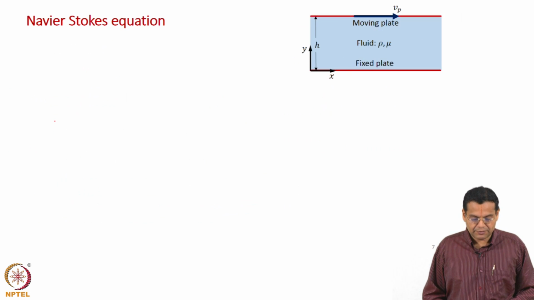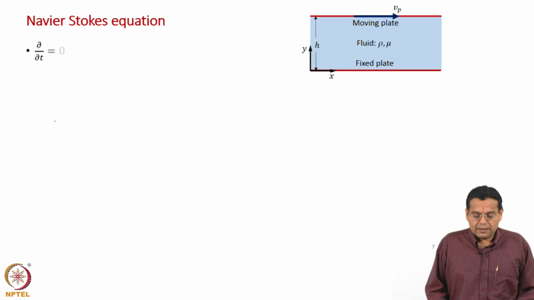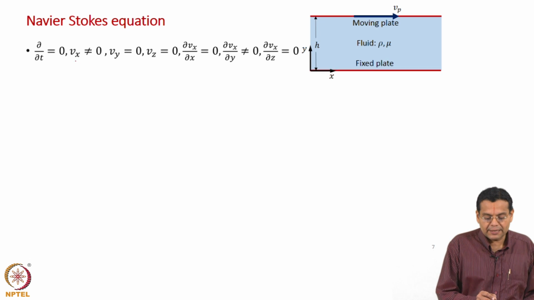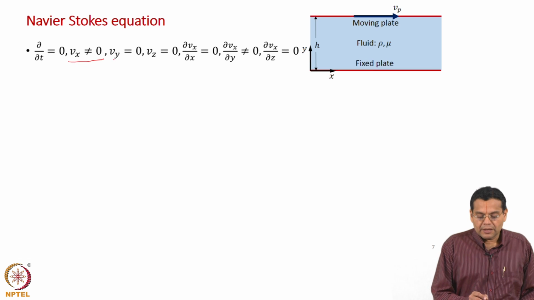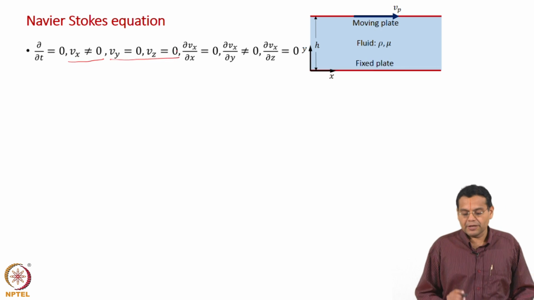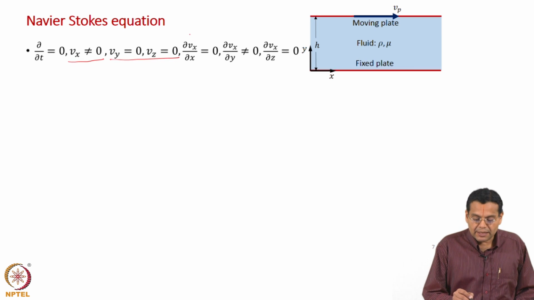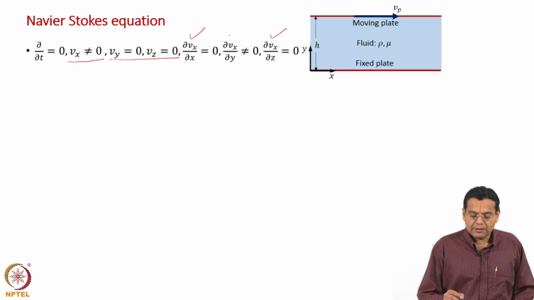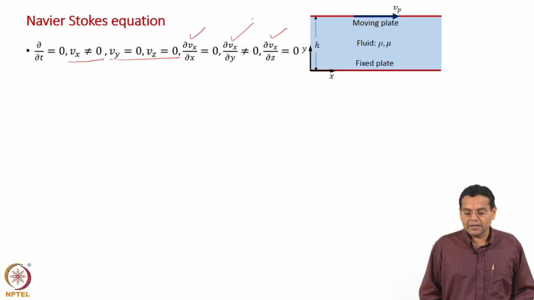Okay. So, let us list all of them in this slide. Dou by dou t is equal to 0, that is from the steady state assumption, and just like we discussed in the previous slide, Vx is not equal to 0, Vy equal to 0, Vz equal to 0, we have assumed them. From the continuity equation, we proved that dou Vx by dou x is equal to 0, and then we said dou Vx by dou z equal to 0, let us assume that Vx does not vary in z direction, which leaves us with a non-zero value for the derivative dou Vx by dou y.